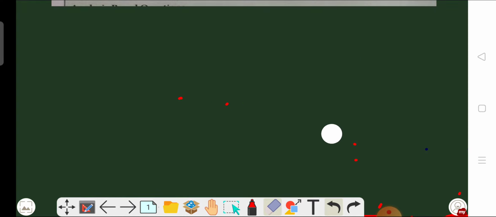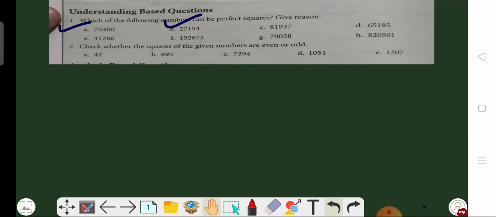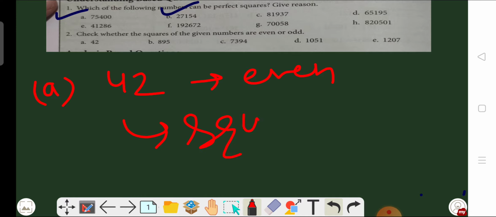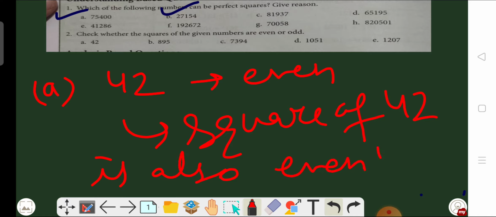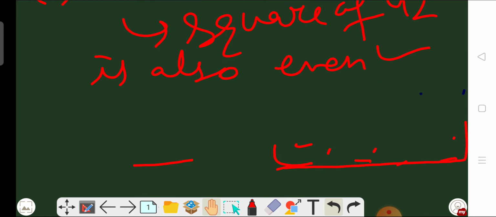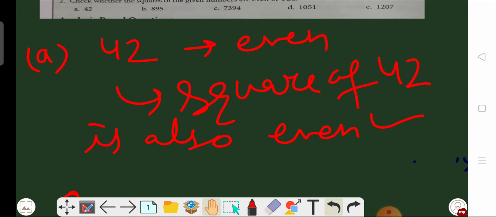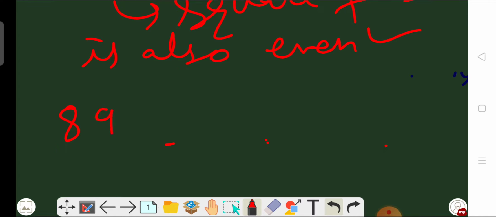So what is the solution of the second question? Look here. A part, 42. 42 is an even number, so the square of 42 is also even. And in B part the number is 895.